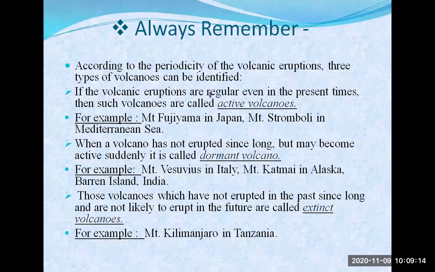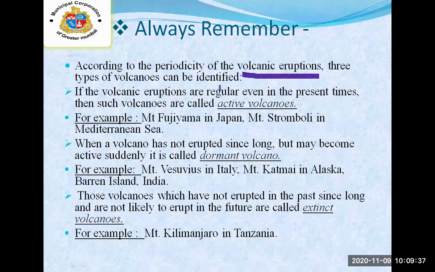Now always remember this, students. This question is repeated during your exam also. Please listen carefully. Always remember, according to the periodicity of volcanic eruption, volcanoes are classified into three types.